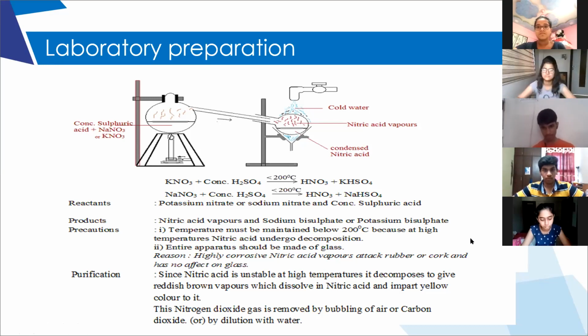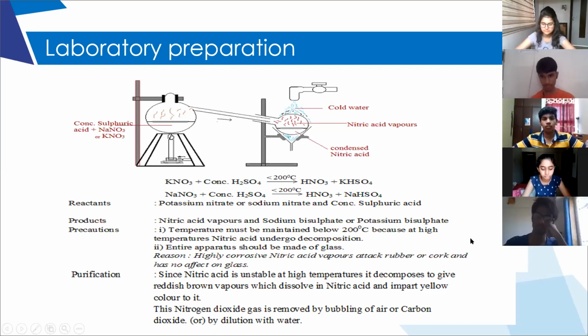So when sodium nitrate or potassium nitrate reacts with concentrated sulfuric acid and we heat it, we will get the vapors of nitric acid. These vapors of nitric acid are cooled, by which they condense and we will get liquid nitric acid. Clear? Is the preparation clear, children?